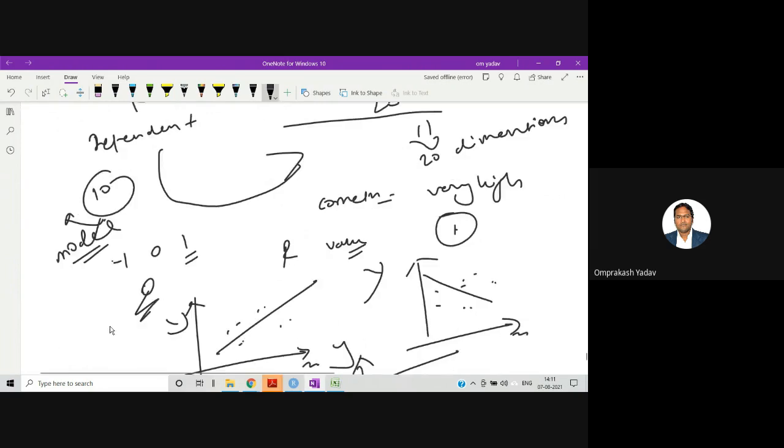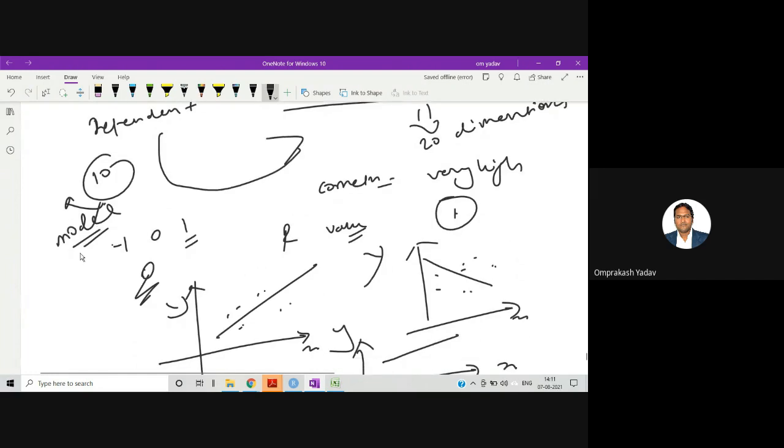Now tomorrow if you come to know of any new variable, and suddenly you want to use that variable also, you felt that this variable may be helpful in determining in a more accurate way for our model. So we're going to add that variable and train your model again. But at that time we will also have to observe what your adjusted R square value is after the addition of that variable.